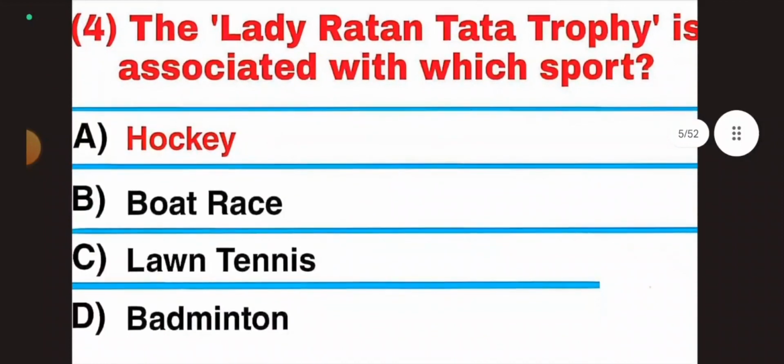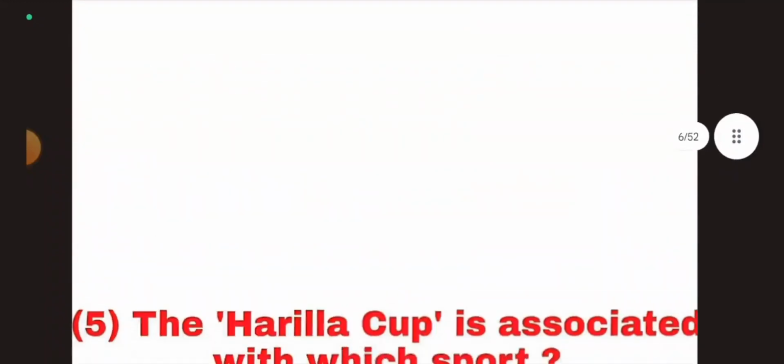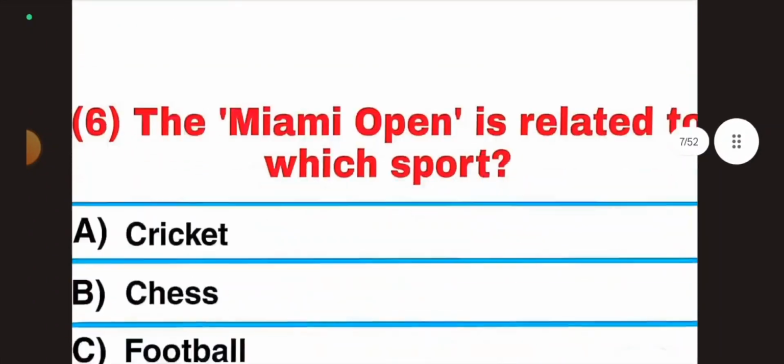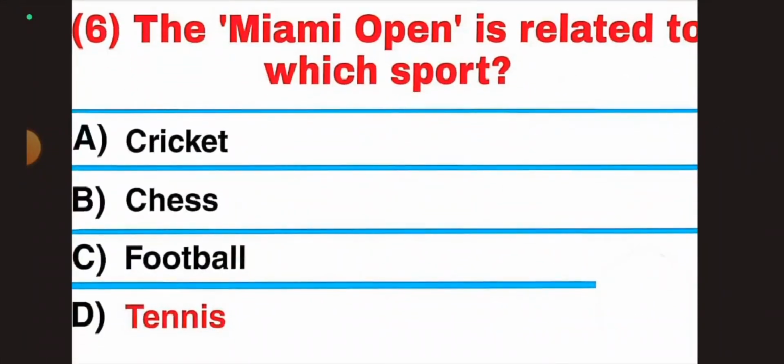Question 4, the Lady Ratan Tata Trophy is associated with which sport? Answer, option A, hockey. Question 5, the Harila Cup is associated with which sport? Answer, badminton. Question 6, the Miami Open is related to which sport?